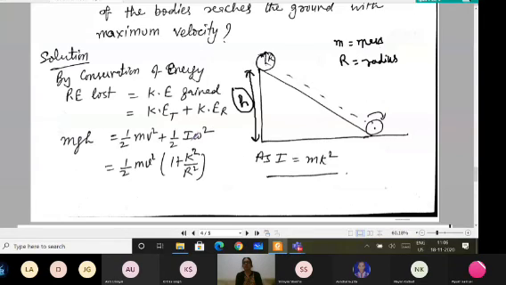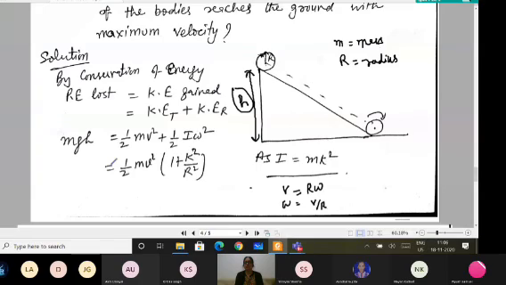Now if you frame this equation, you can take the cases: for ring, cylinder and sphere, put the values of moment of inertia. Or another way is to write it in terms of the radius of gyration, I equals mk square. And v equals r omega, so omega equals v upon r. From there you can take half mv square out, and what is left inside is 1 plus k square upon r square.